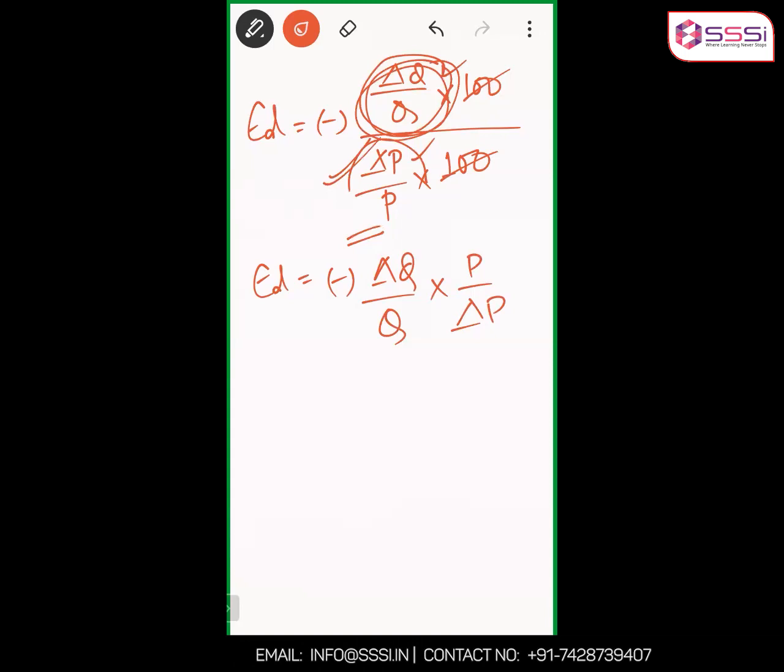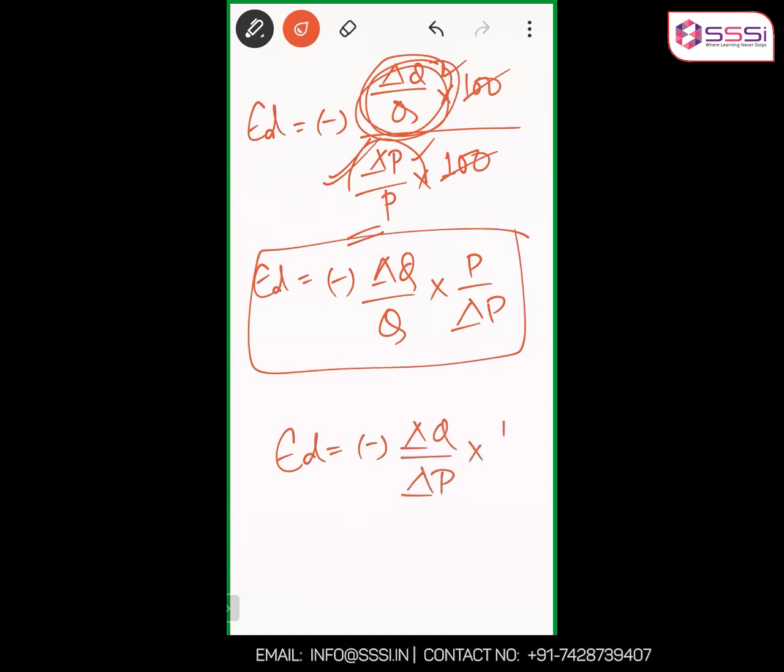We learned in childhood 2/3 divided by 1/2. How can we write this? 2/3 multiply by 2/1. So this is what you'll get. Just for the sake of simplicity, you can write it this way: minus of change in Q by change in P multiply by P by Q.